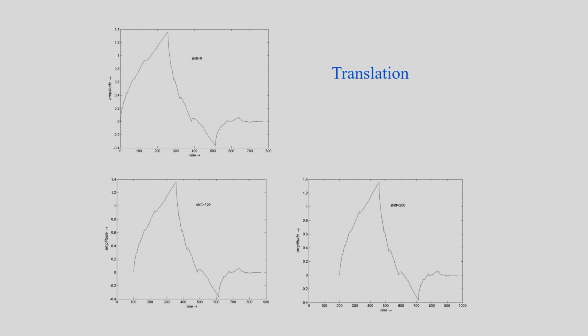Also I can do the translation with the help of the parameter b. Here I am considering shift equal to 0, shift equal to 100, shift equal to 200. So I can do the translation and the dilation.